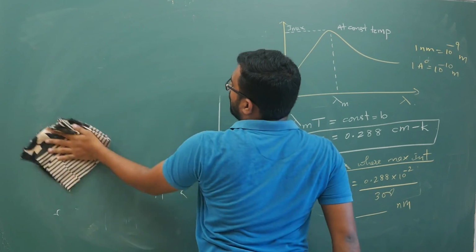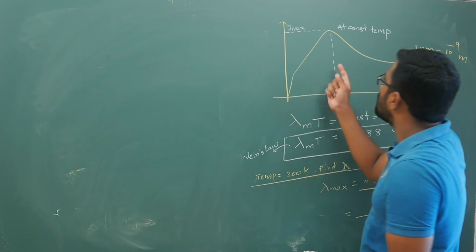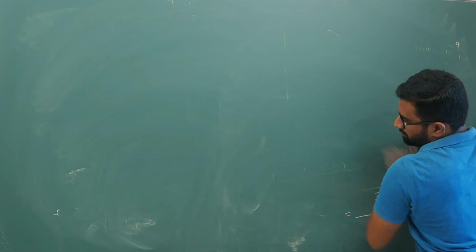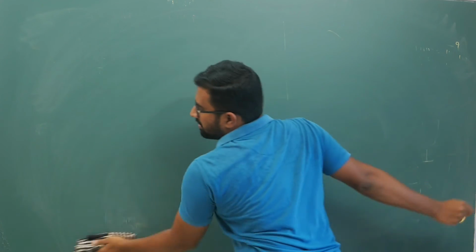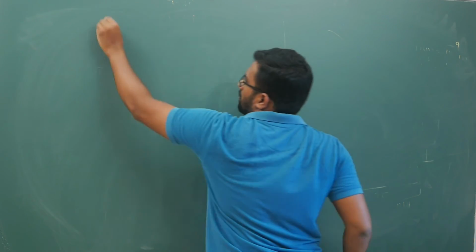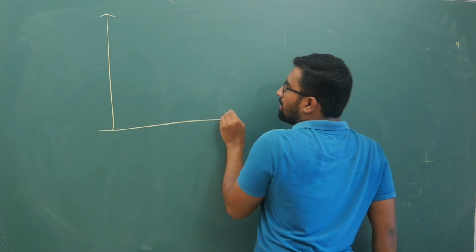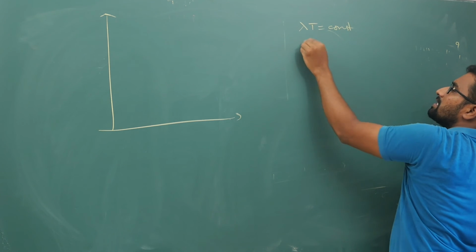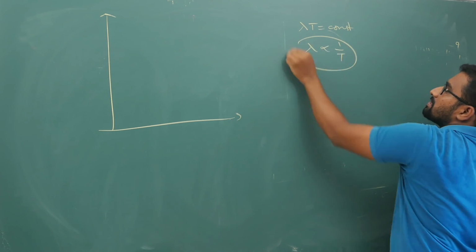Now here, this is your Wien's law at constant temperature. Now if you change the temperature, for different materials, if you are trying to draw the same graph, your lambda into T is constant, that implies your lambda is inversely proportional to temperature.